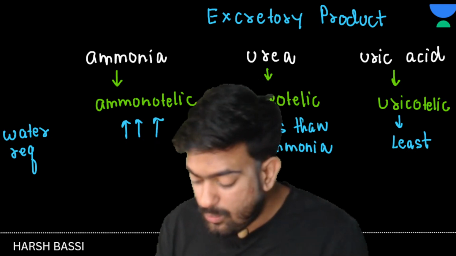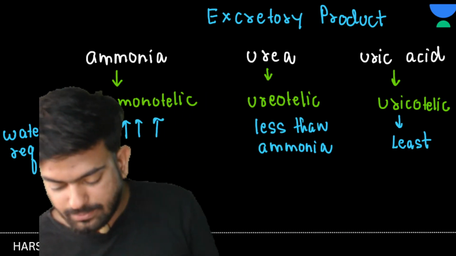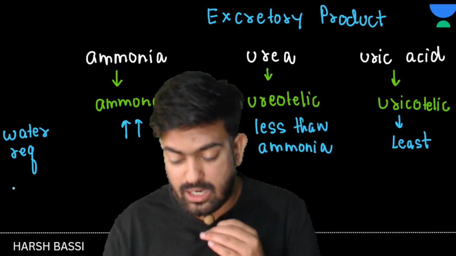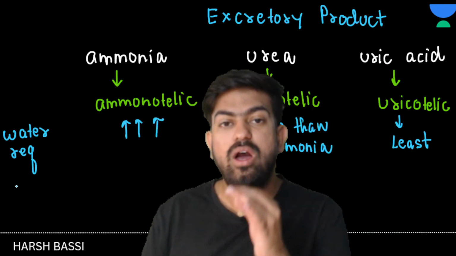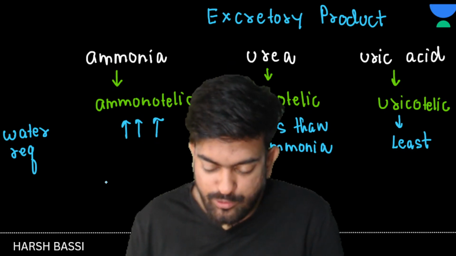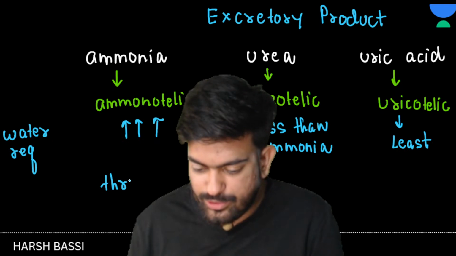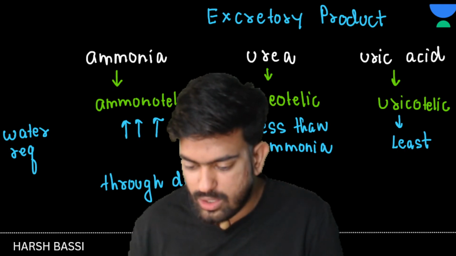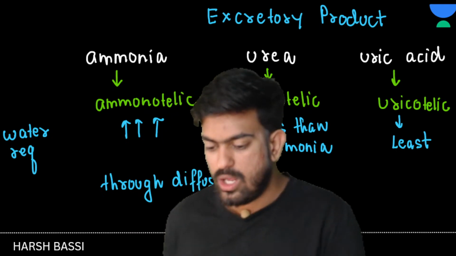Now, by which mechanism is the body removing these toxic materials? If I talk about ammonia, it is removed through diffusion. Okay, removed through diffusion. Now if I talk about urea,